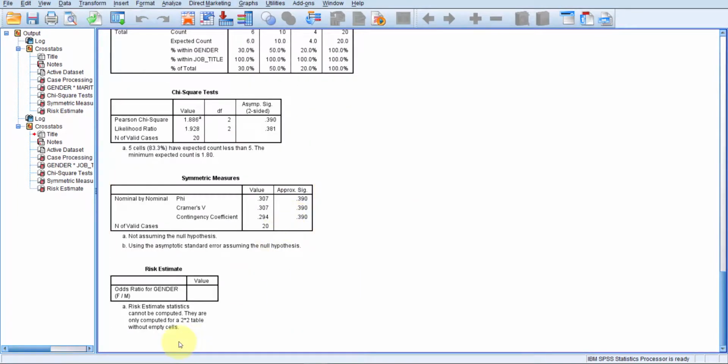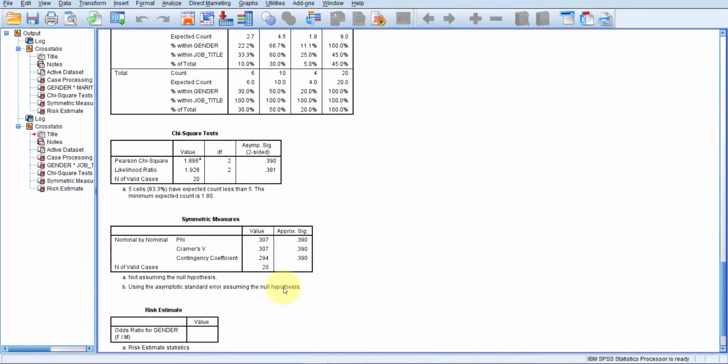Here one thing you should notice is the odds ratio table is empty. Odds ratios are only presented when the chi-square test is done between two dichotomous variables. If one of the variables or both of the variables are not dichotomous, then the odds ratio will not be presented.